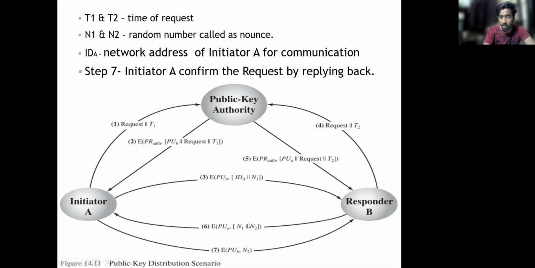That is a random number called nonce. It is a unique transaction identifier, which is basically used for eliminating replay attacks. So IDA is the network address of the initiator A of the communication.